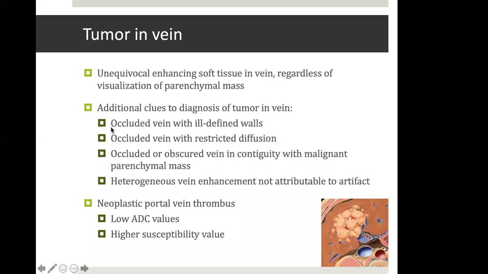These additional clues include occluded vein with ill-defined walls, occluded vein with restricted diffusion, occluded or obscured vein in contiguity with the malignant parenchymal mass, and a heterogeneous vein enhancement which is not attributable to artifact. So sometimes we may not see the arterial phase enhancement as such, but even if it is showing heterogeneous enhancement, it is suspicious for tumor in vein. Also, when we are differentiating neoplastic from non-neoplastic intravenous soft tissue, then ADC values are of help. They are lower in tumor than non-tumoral thrombus, and also the susceptibility values are higher in tumor.